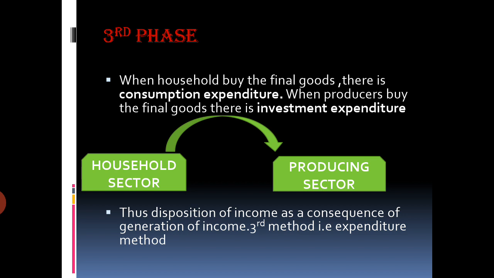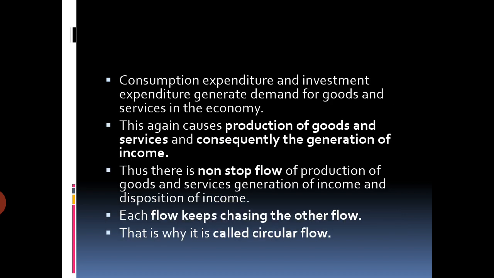So with the circular flow, we are talking about the three methods of calculating national income. First is your value added method, second is your income method, and the third is your expenditure method. Now consumption expenditure and investment expenditure, we are talking about that there are two types of expenditure. So it means expenditure is having two components, that is C, consumption expenditure, and I, your investment expenditure.